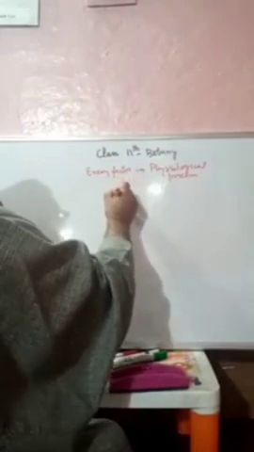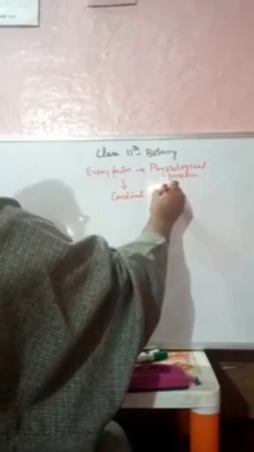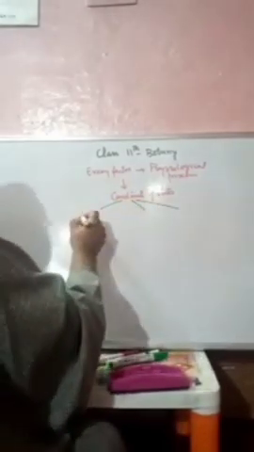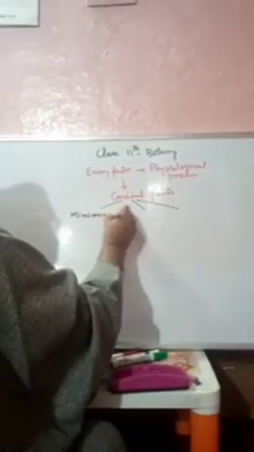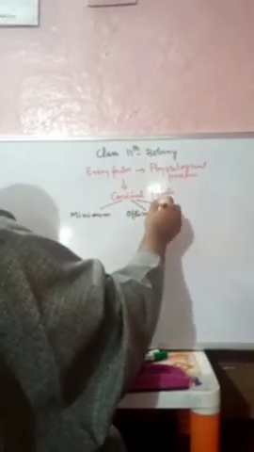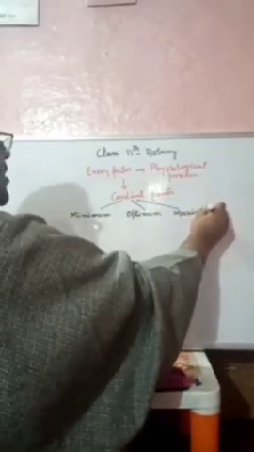These are called cardinal points. Now, what do we mean by the cardinal point? What are these cardinal points? We have three cardinal points. What are these three cardinal points? First one is minimum. Second one is optimum. Third one is maximum.